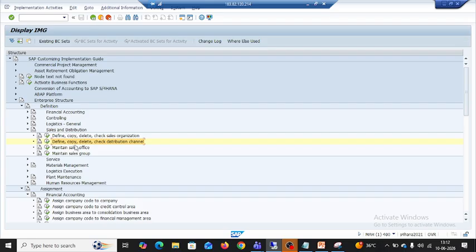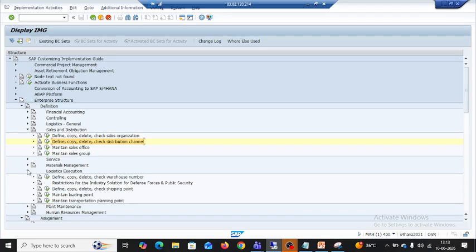Next, if you see, company and company code come under financial accounting, sales organization and distribution channel come under sales and distribution, but here division is different. You may get an interview question on this, like what is the path for division? Will it come from sales and distribution or somewhere it is coming from logistics execution?